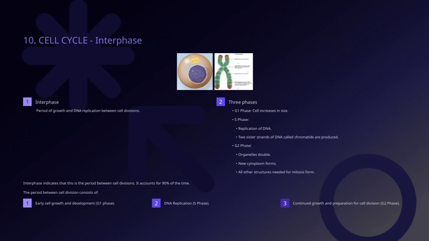So, in essence, G2 is all about finishing up preparations, building the structures, doubling organelles, and ensuring the DNA is fully replicated, so the cell is ready to move into mitosis and divide properly.